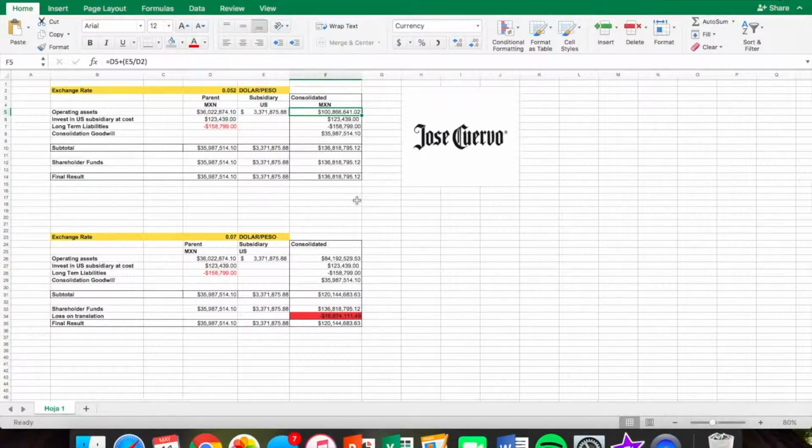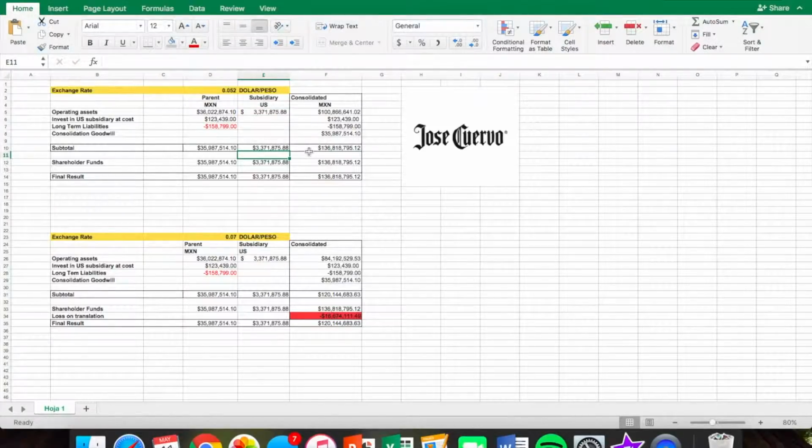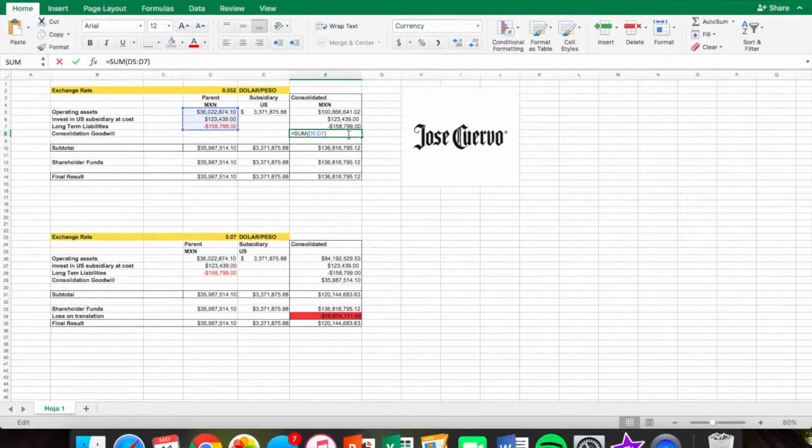Then, in the subtotals, we would put the sum of these three values in this cell, then the sum of the subsidiary values in this other cell, and finally, the consolidating sum in this other cell. In terms of the consolidation goodwill, the value was taken from the sum of the parent assets, investments, and long-term liabilities.